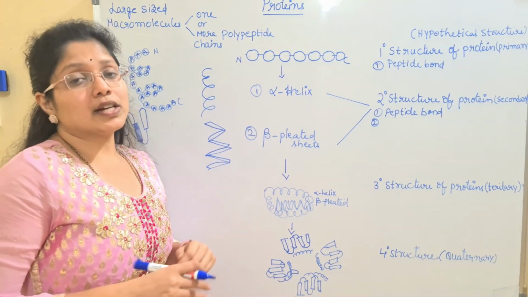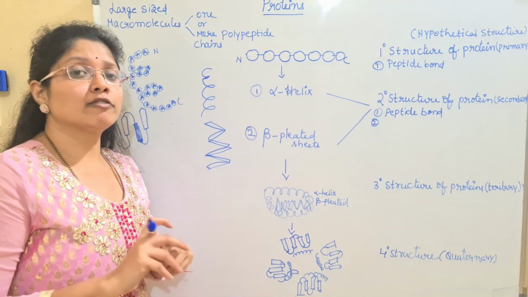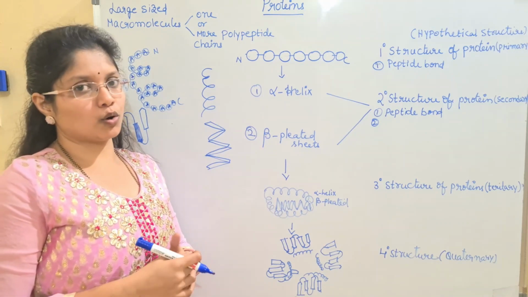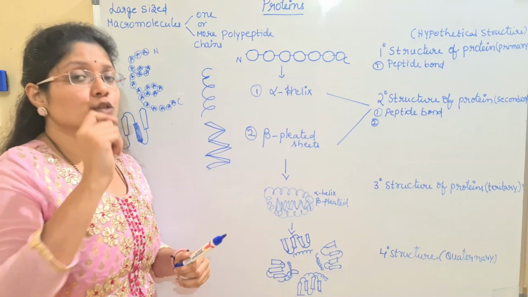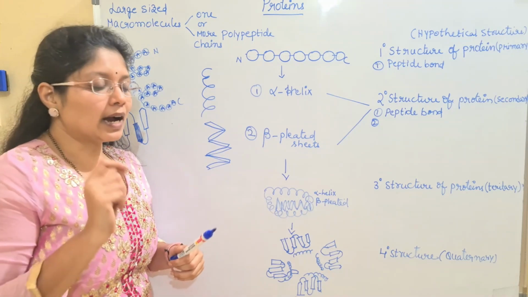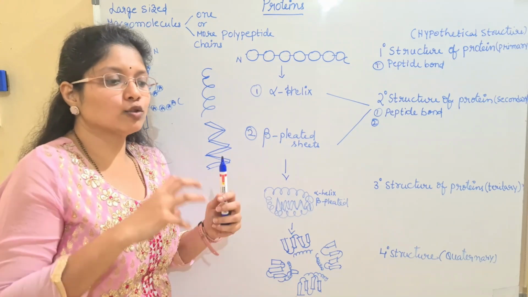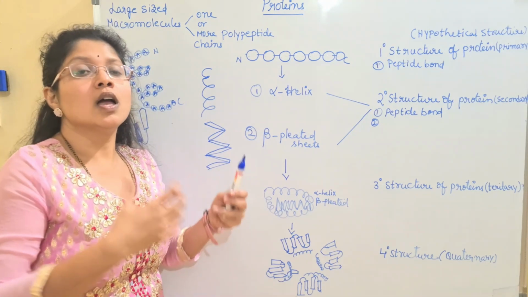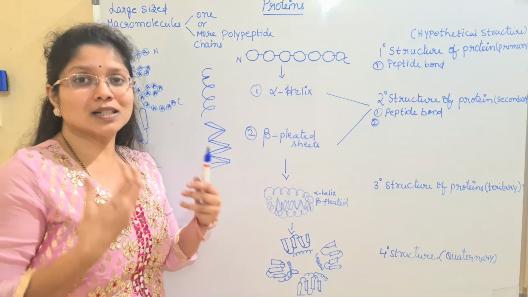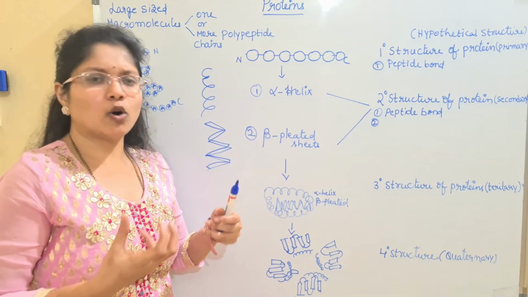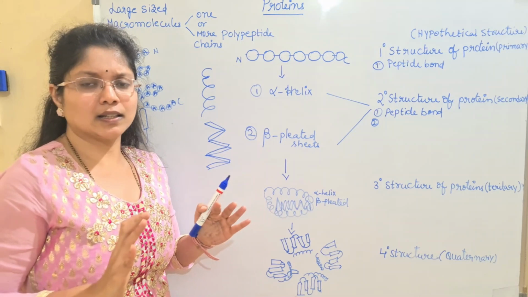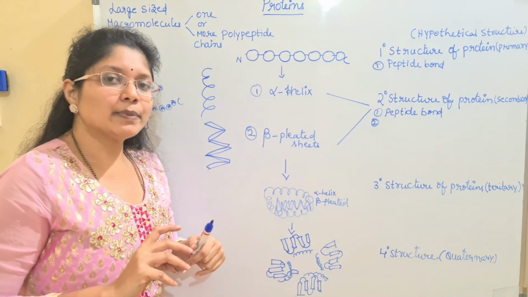In the alpha helix, generally the amino acids will be forming hydrogen bonds. Where are these hydrogen bonds formed? The hydrogen bonds are formed between the amino acids, between the hydrogen of one amino acid and the nitrogen and oxygen of others; all 20 amino acids are generally seen in proteins. So what will happen, children?